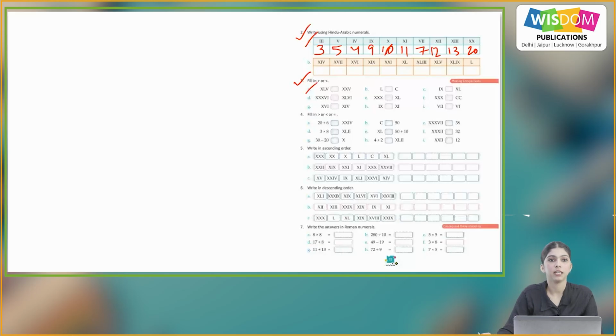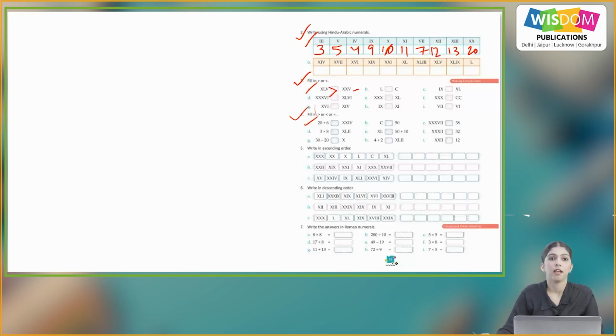Question number 3, fill in greater than or less than. So A part, first one we have 45 and then this is 25. So 45 is greater than 25. So similarly, you will do the rest of the parts on your own.